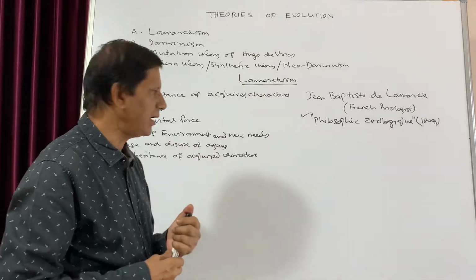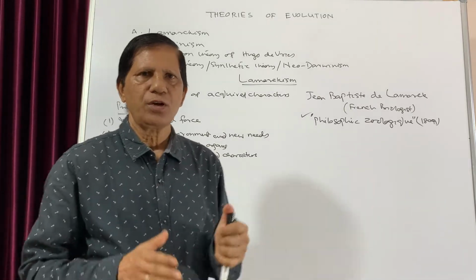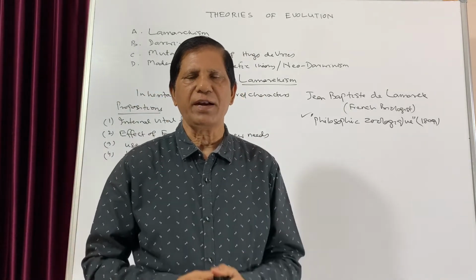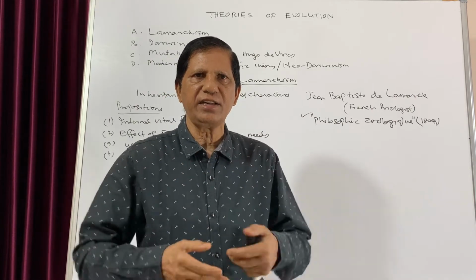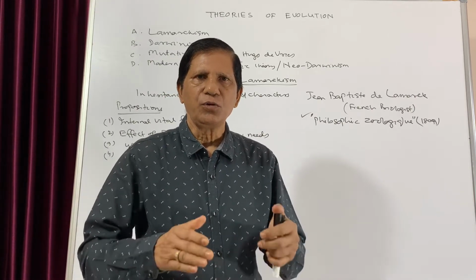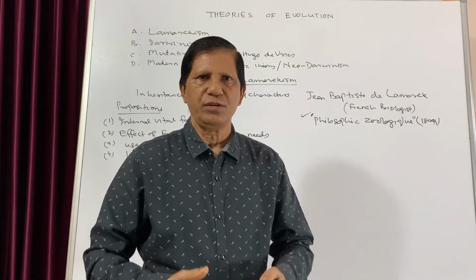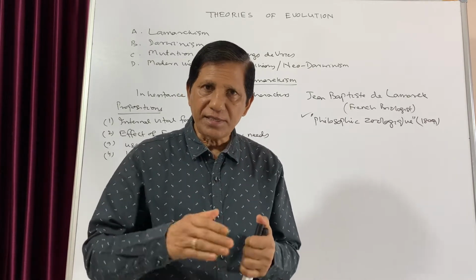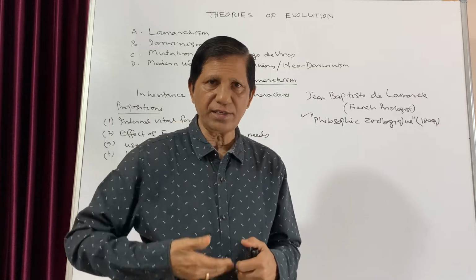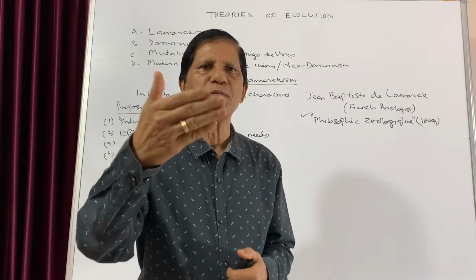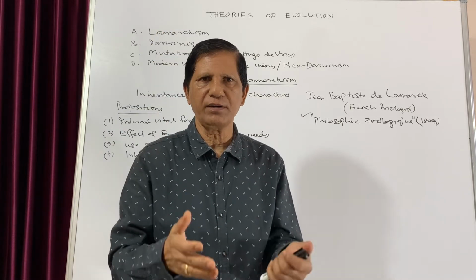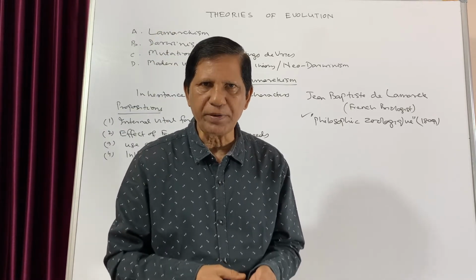First is internal vital force. So according to J.B. Lamarck, there is always an innate tendency in the organism to change, for modifications. And this innate tendency to change is always towards greater and greater complexity, which you can equate with perfection.